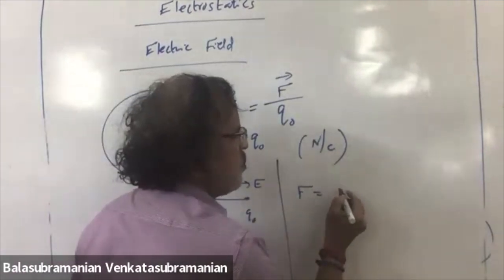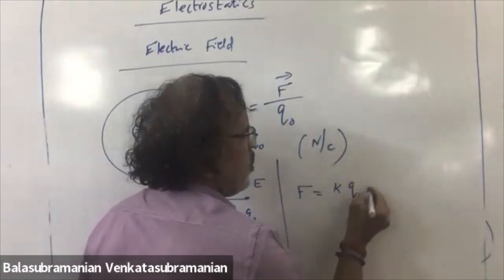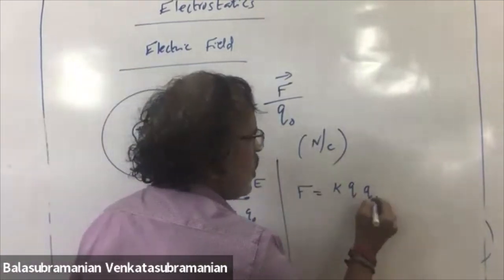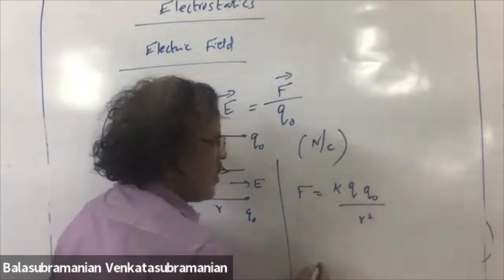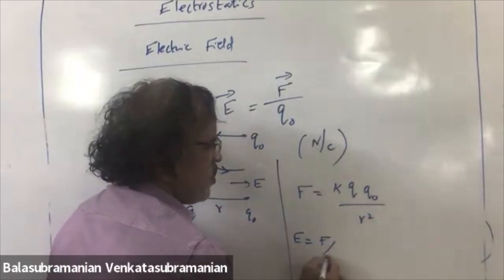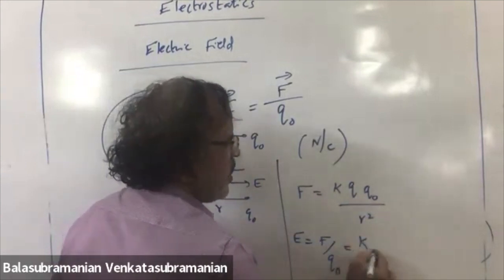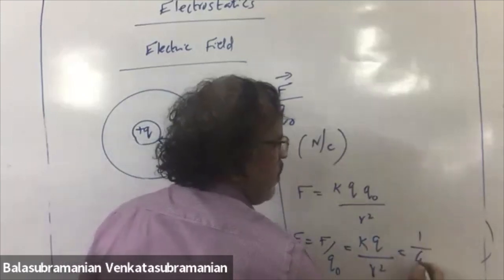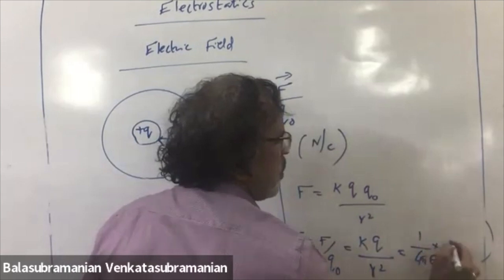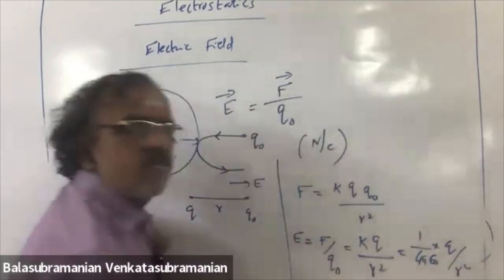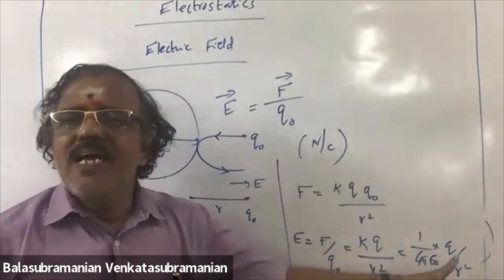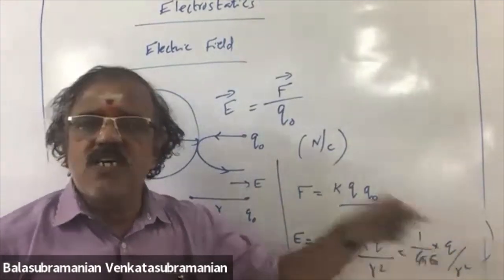F is equal to K Q1 Q0 by R square. E is equal to F by Q0. So I can write E is equal to KQ by R square, that is, 1 by 4 pi epsilon naught Q by R square. Electric field due to a point charge.